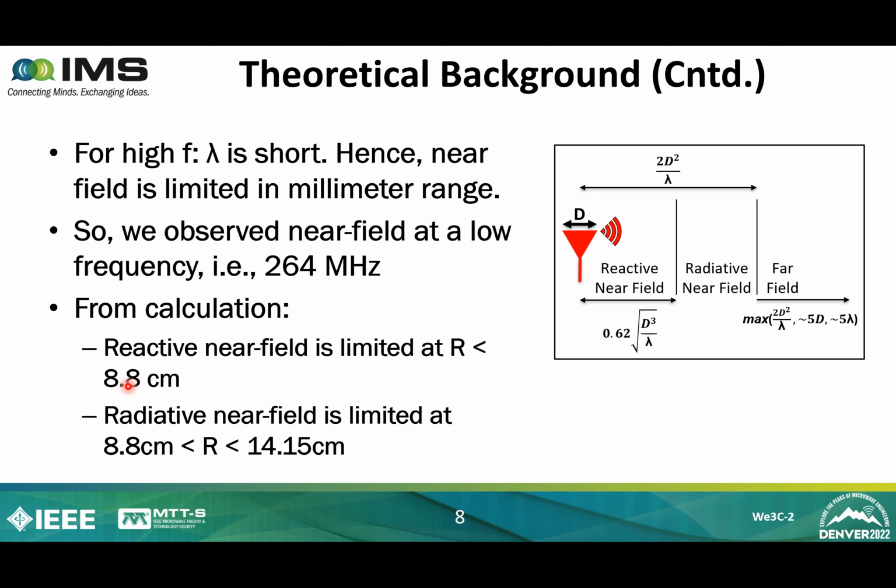For high frequency, say 3.5 GHz, lambda is short. The near field will be in millimeter range, which will be very difficult to observe. Hence, we observe the near field at 264 MHz. From these equations, we calculate that reactive near field boundary is 8.8 centimeter and radiative near field boundary is 14.15 centimeter. Now that we're familiar with the motivation and background theory, let's investigate our experimental setup.